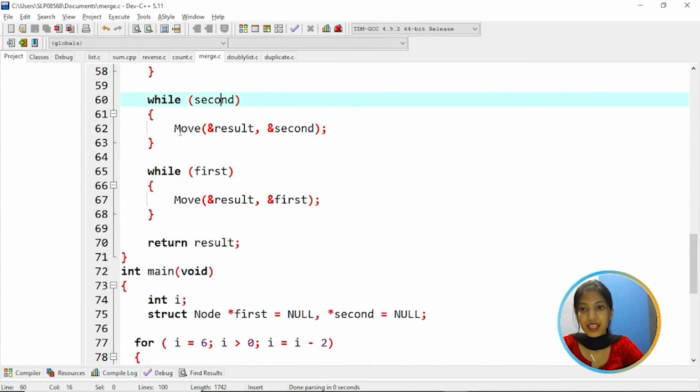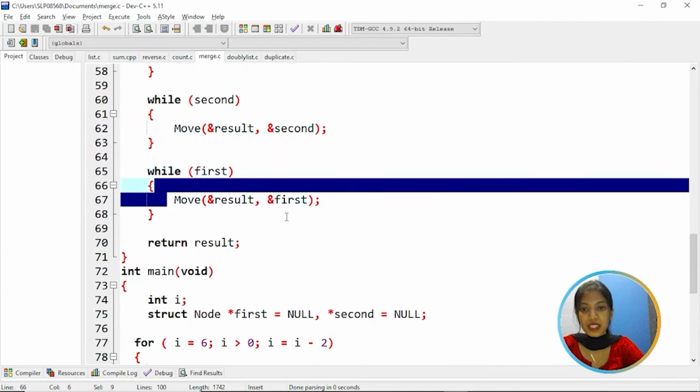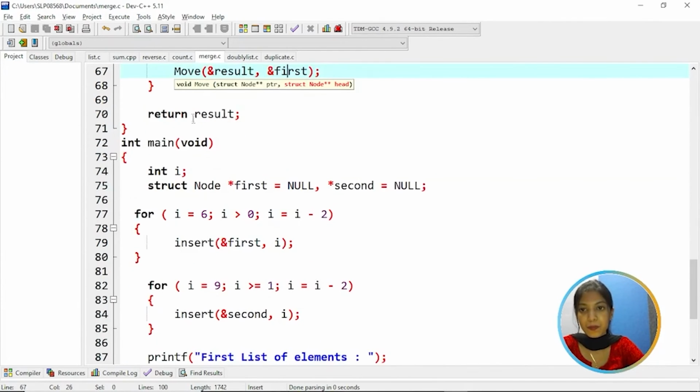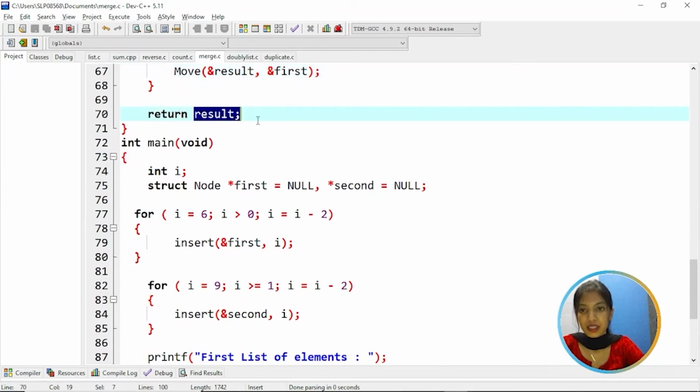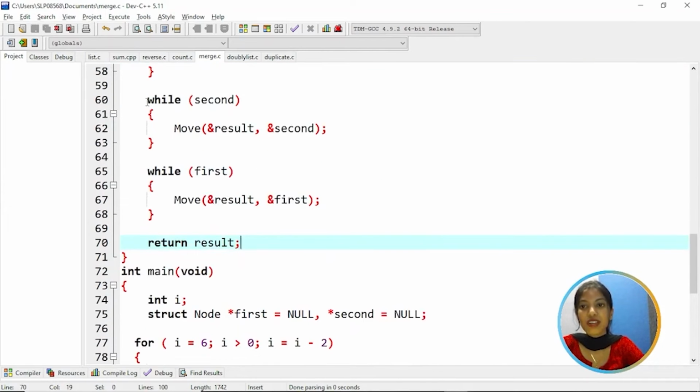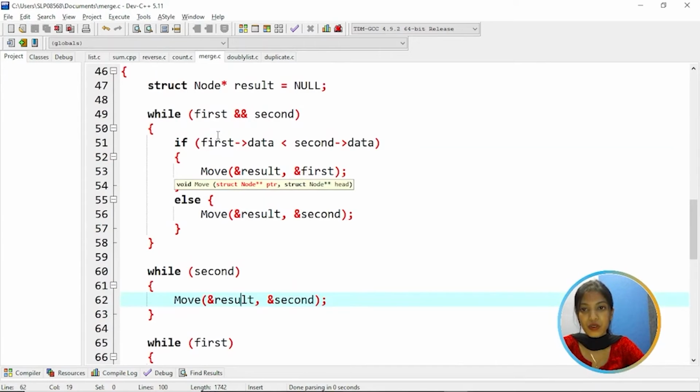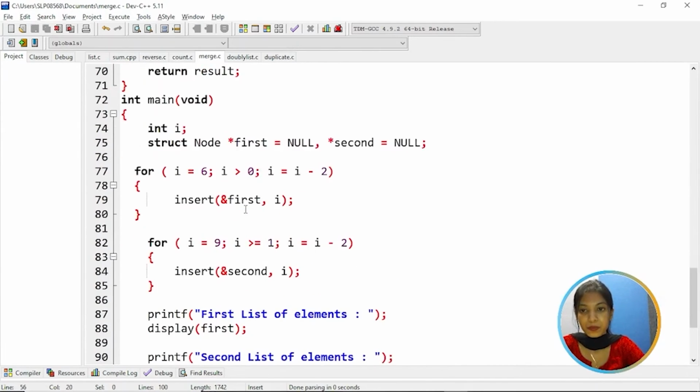While second, then again we are calling the move function and passing the reference result and second. While first, then we are calling move and passing the first set of linked list. Then it will print the result. So this is basically to reverse the linked list. So we are reversing the first set as well as the second.